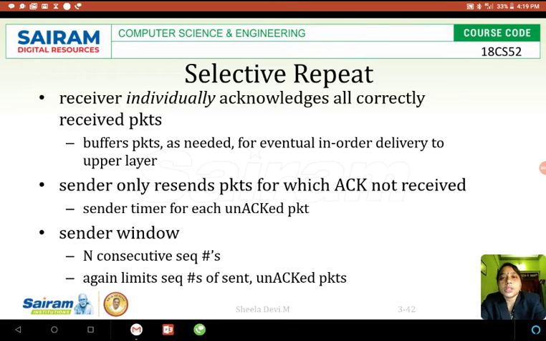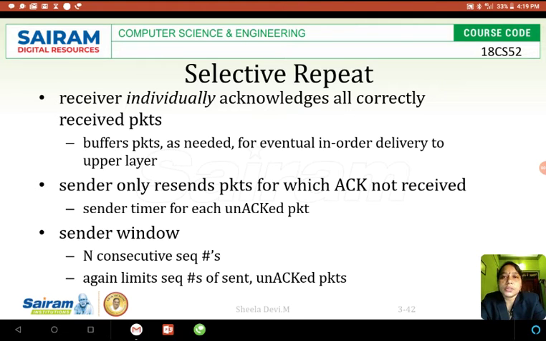As I said, in case of go back N, whichever packet is lost, along with the lost packet, all the subsequent packets also will be sent by the sender, and the receiver will accept only the packets whichever it is expecting. It will not accept the subsequent packets.